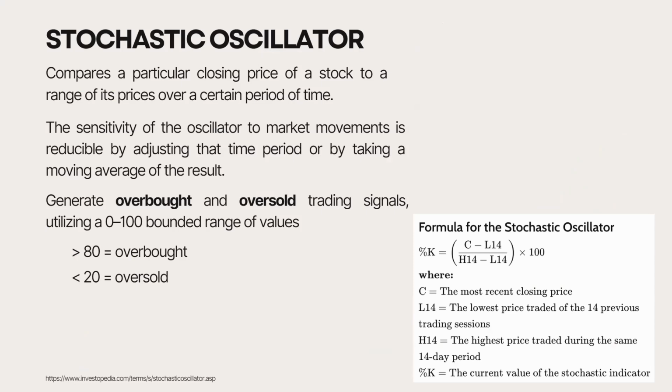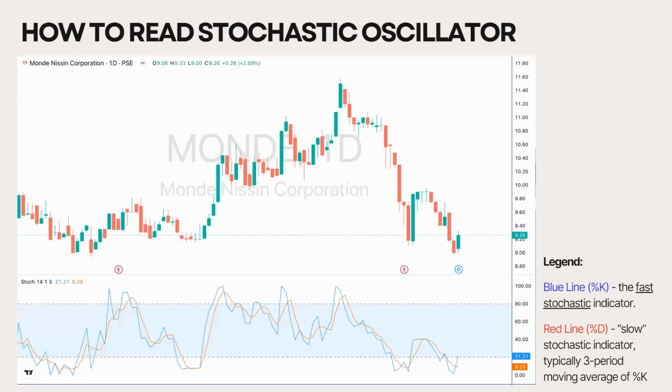However, as with any match, appearances can be deceiving. These levels alone don't always indicate a trend reversal. Meet the lines. The oscillator has two lines. %K, the blue line, think of it as the first impression. And %D, the red line, this is the second opinion, typically a 3-day moving average of %K.